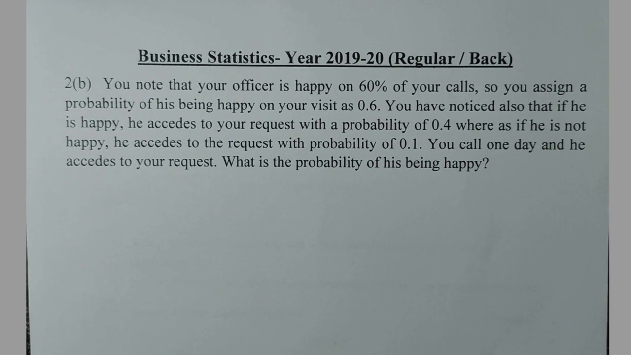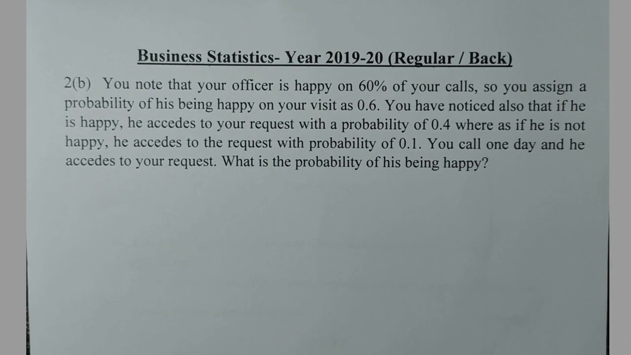You note that your officer is happy on 60% of your calls, so you assign a probability of his being happy on your visit as 0.6. You have noticed also that if he is happy, he acts to your request with a probability of 0.4, whereas if he is not happy, he acts to the request with a probability of 0.1. You call one day and he acts to your request. What is the probability of being happy?